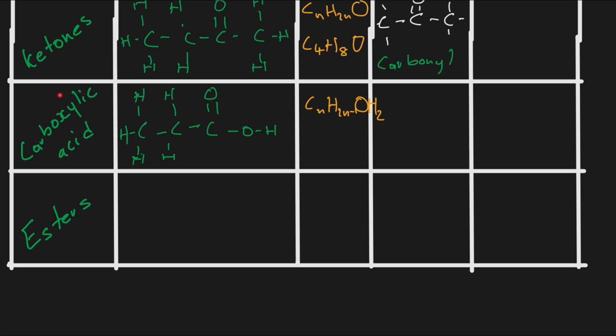Okay, so now in this case, the general formula of carboxylic acid, you can write it like this, because now remember you have 2 oxygens there. And this one is not 2 hydrogens, because it is only 1 hydrogen here. I meant to say 2 oxygens, because you have those 2 oxygens and that 1 hydrogen at the end.